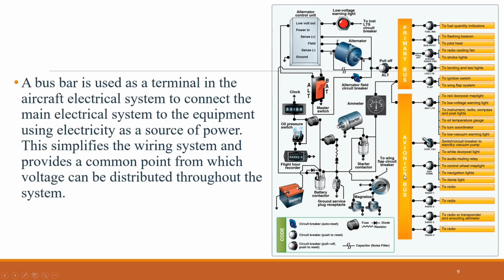A bus bar is used as a terminal in the aircraft electrical system to connect the main electrical system to the equipment using electricity as a source of power. This simplifies the wiring system and provides a common point from which voltage can be distributed throughout the system.